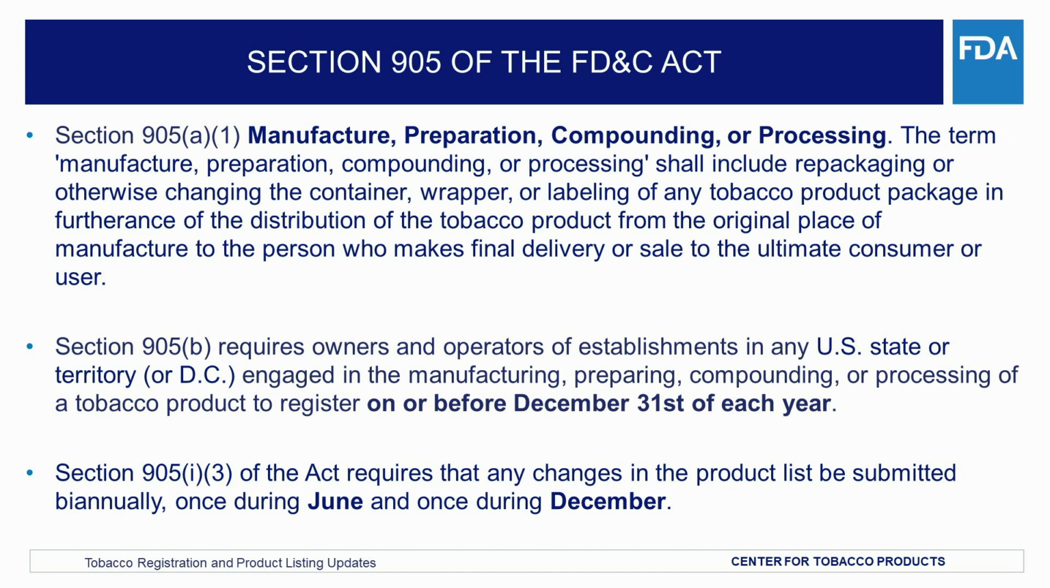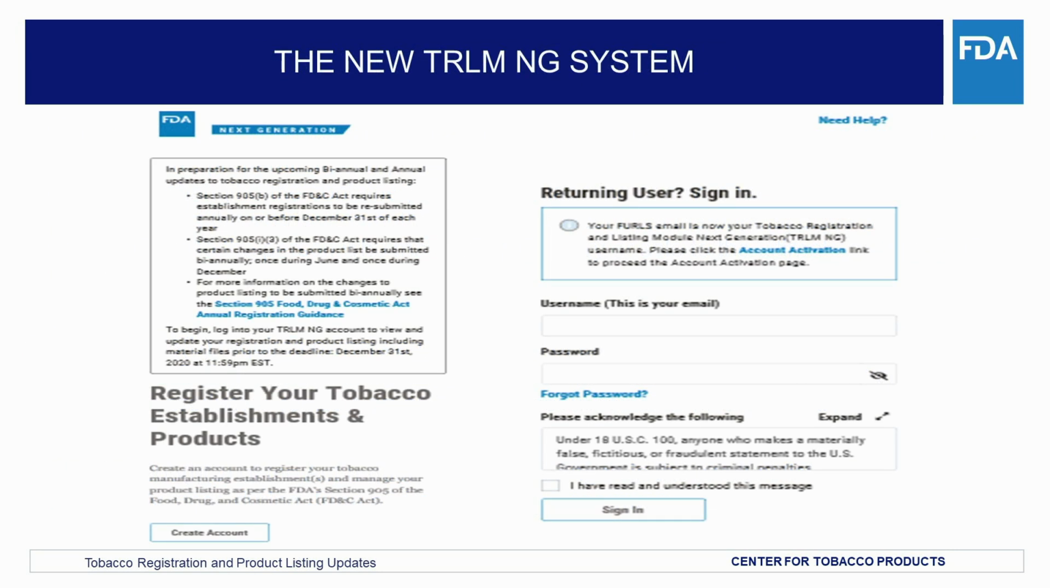2. Section 905(b) requires owners and operators of establishments in any U.S. state, territory, or D.C. engaged in the manufacturing, preparing, compounding, or processing of a tobacco product to register on or before December 31st of each year. 3. Section 905(i)(3) requires that any changes in the product list be submitted biannually, once during June and once during December.